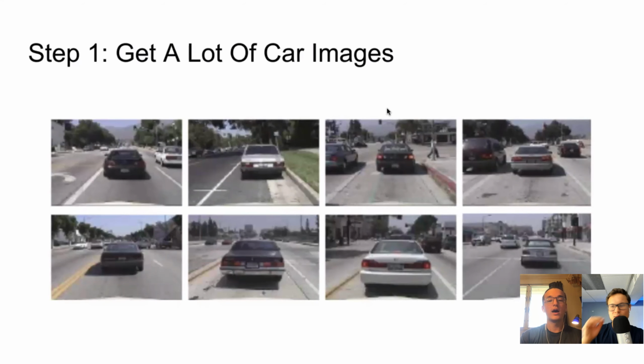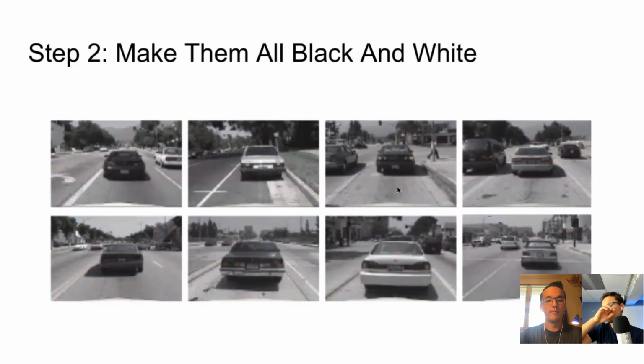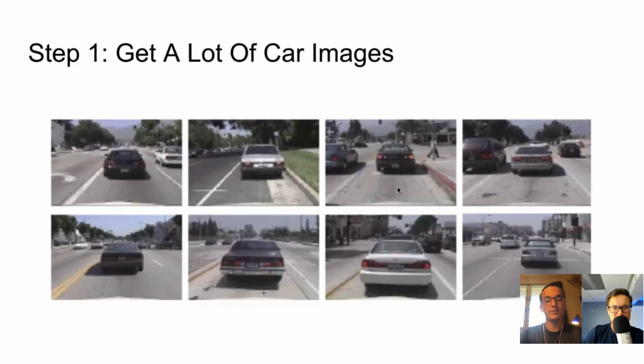So let's get started. How do we actually do car tracking and pedestrian tracking? I'm just using car as the example here. In our case, we're going to be using Python, but how does it actually work with a computer? Step one, you want to get a bunch of car images. Pretty simple. Step two, make them all black and white. Very simple. Color, black and white.